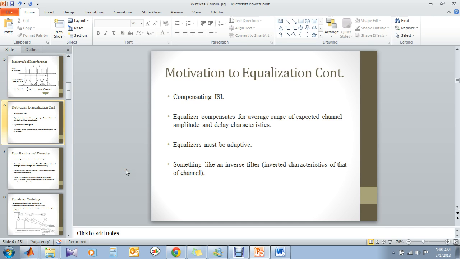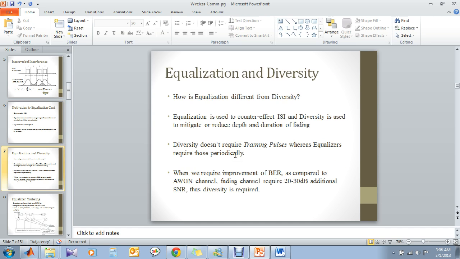So what do we have to do? We have to mitigate the intersymbol interference, and this mitigation technique, which is equalization, has to be adaptive. Why? Because the channel is always changing, so there has to be some kind of adaptive algorithm so that it can cope with the channel changes. So how is it different from diversity? Diversity is used to mitigate or reduce the depth and duration of fading, whereas equalization is used to mitigate ISI.